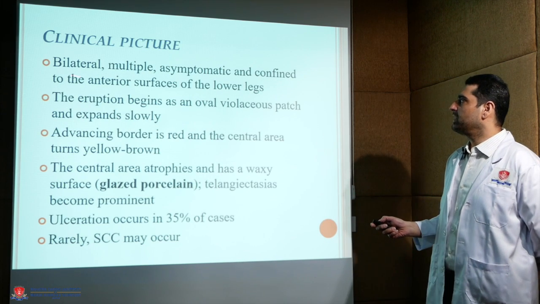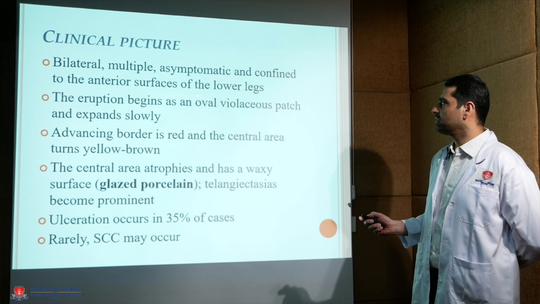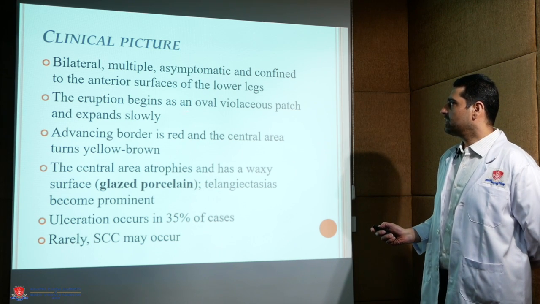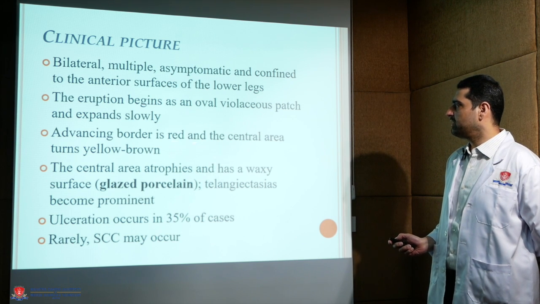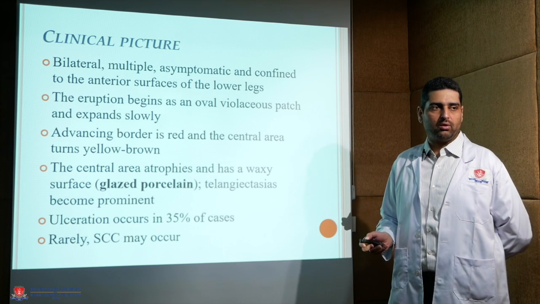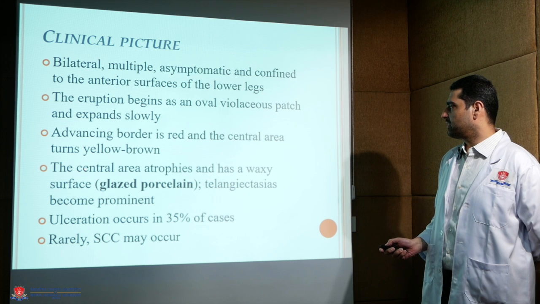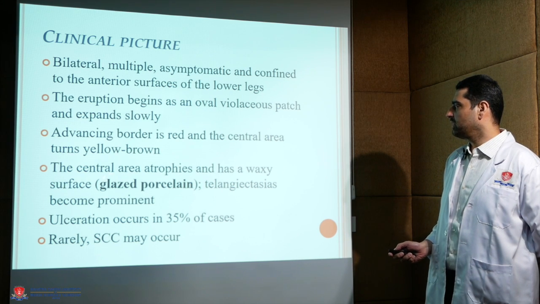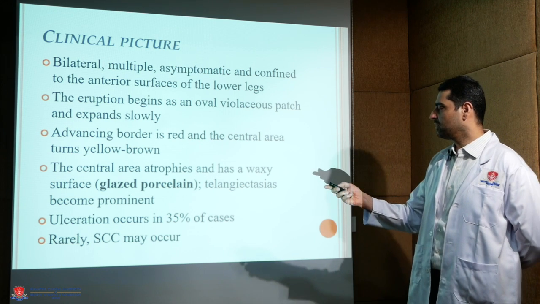Clinically, it presents as bilateral, multiple, asymptomatic lesions confined to the anterior surfaces of the lower legs. It begins as an oval violaceous patch and expands slowly. The advancing border is red and the central area turns yellow-brown and is often accompanied by atrophy and waxy discoloration in the center, which is known as glazed porcelain surface. Ulceration occurs in 35% of cases and rarely squamous cell carcinoma may occur.